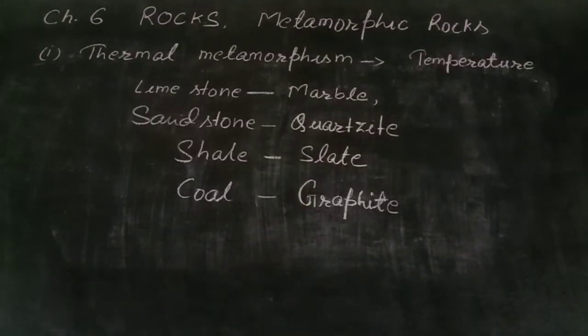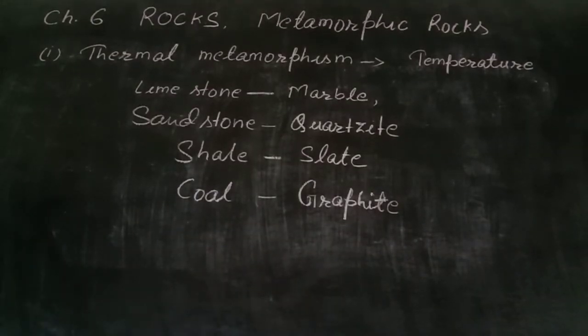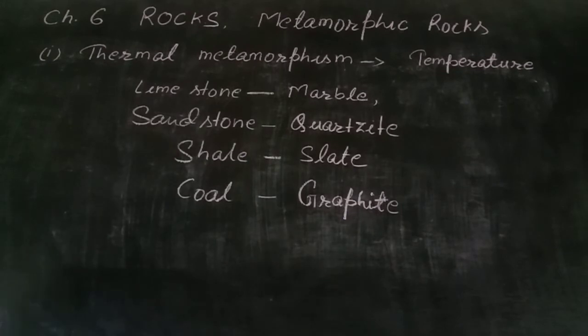As you have seen, there are two: thermal metamorphism and dynamic metamorphism. In fact, these two are the processes to change the parent rock into the metamorphic rock.